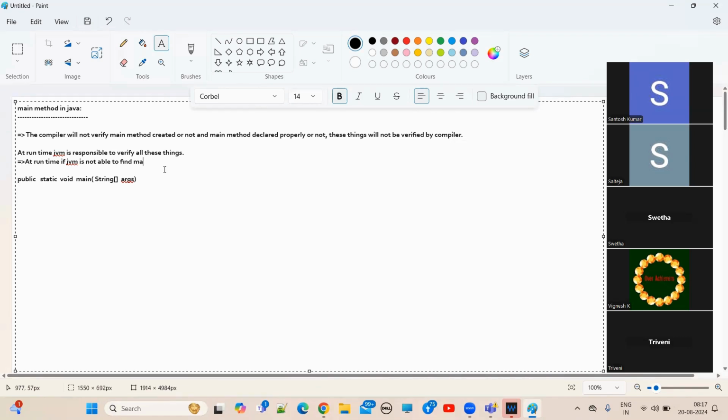It means not able to find the main method, its prototype, or any change in the prototype or type of the main method.